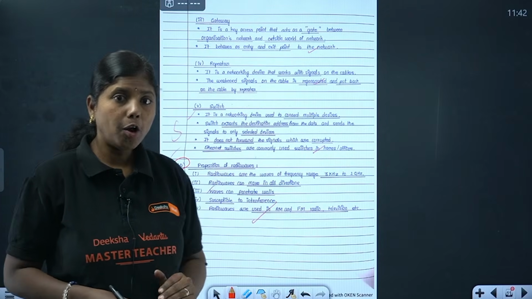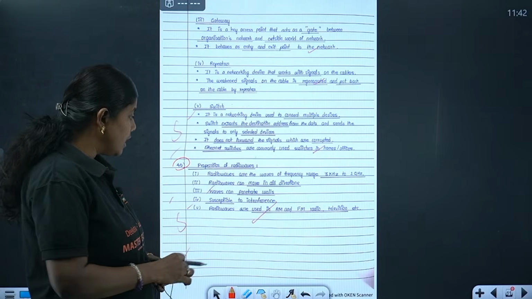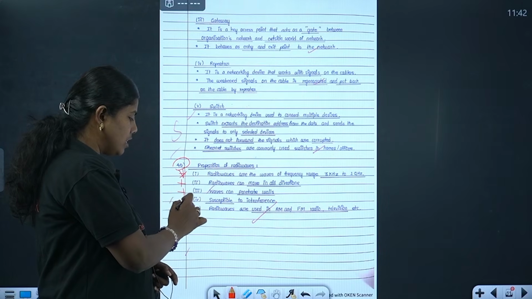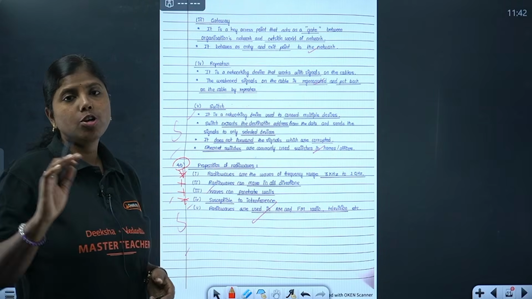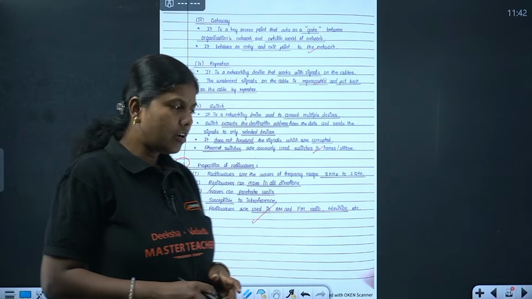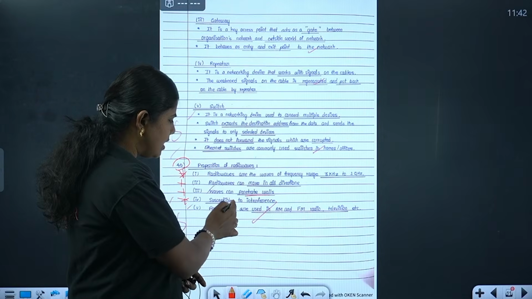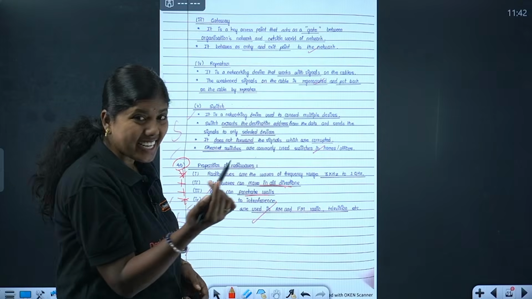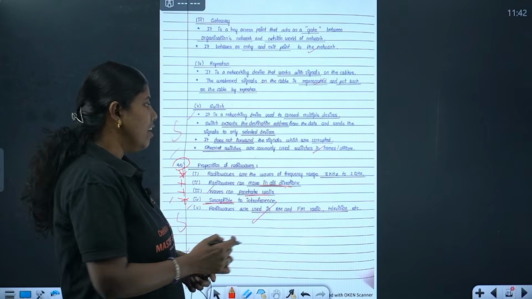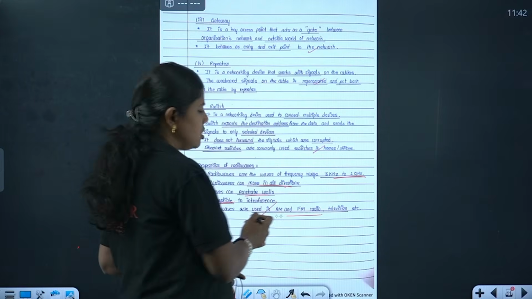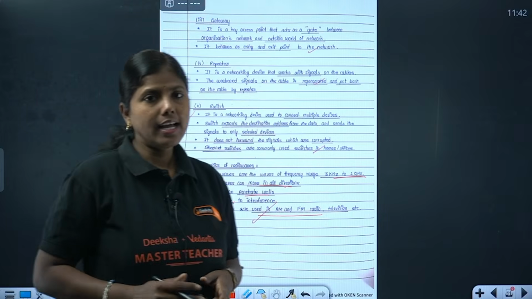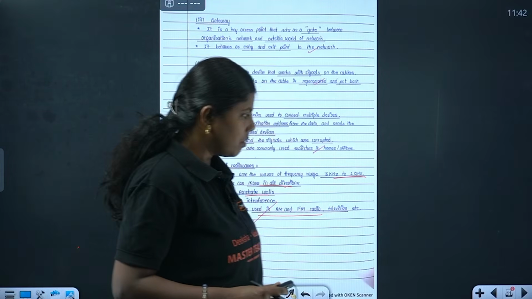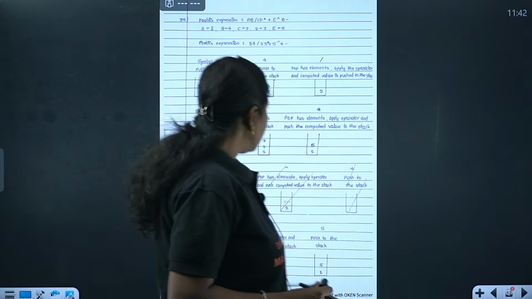So you have to write some properties, and you need to mention them in the form of bullets. Write in terms of bullets, not as a paragraph. Is the point clear? Clearly, see: cannot penetrate, susceptible to interference, move in all directions. Omni, one word, omnidirectional, you can write. Frequency, she has underlined. Applications, she has written. Like that, you can write any 5-6 points. If you know it, write some 5-6 points. We'll go for the next question.